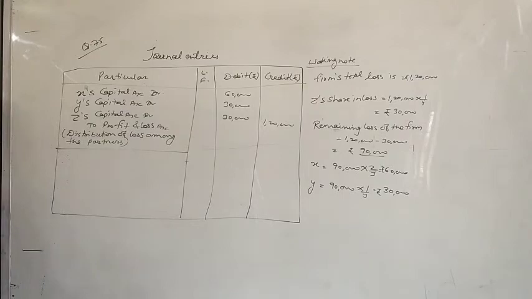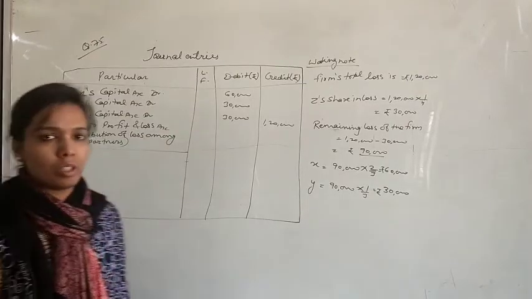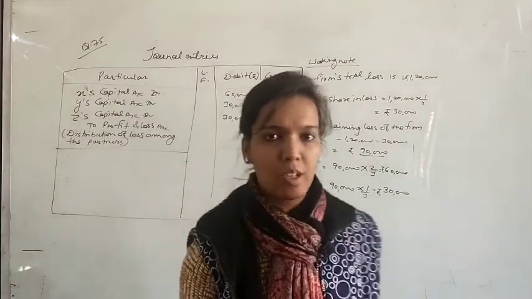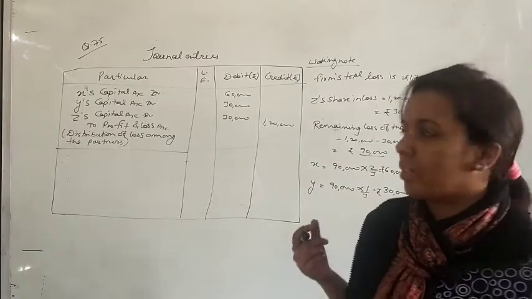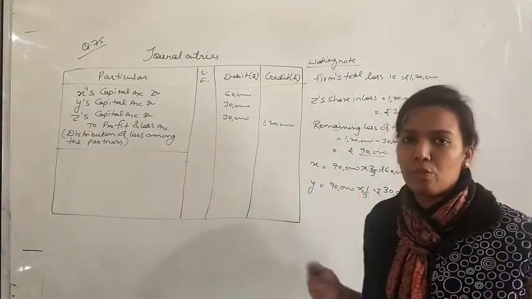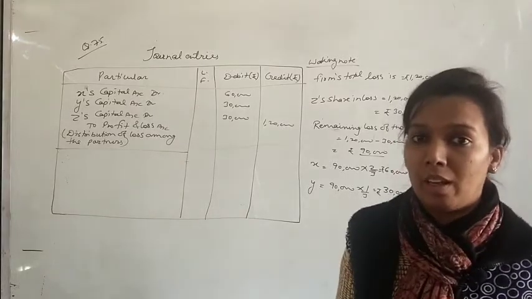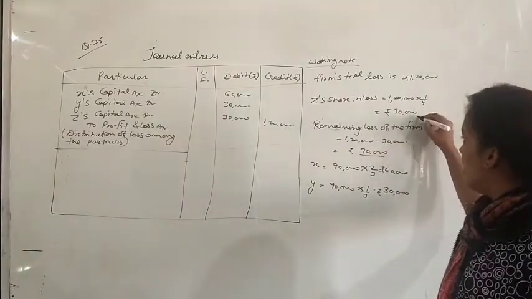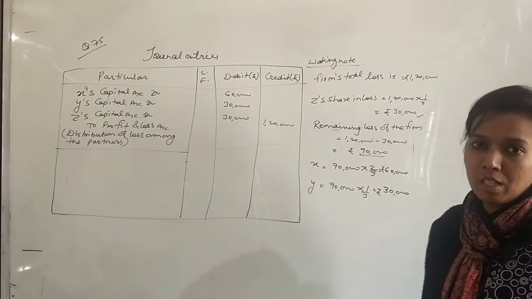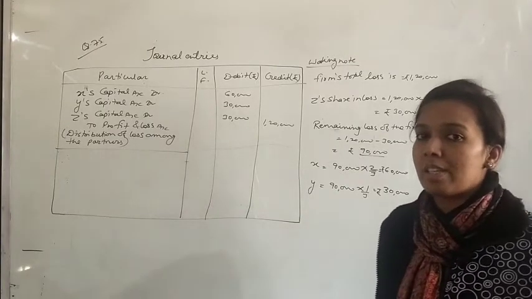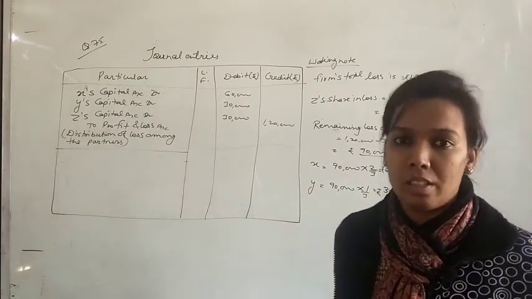Okay. After this you have to check about the guaranteed profit. Actually Z got a guarantee of rupees 1 lakh. Okay, means he will get a profit of rupees 1 lakh, but here he got a loss also of rupees 30,000. It means now his guaranteed amount will be 1,30,000.